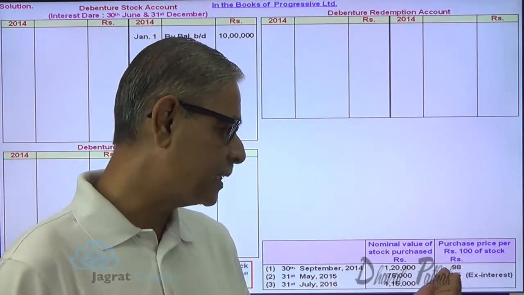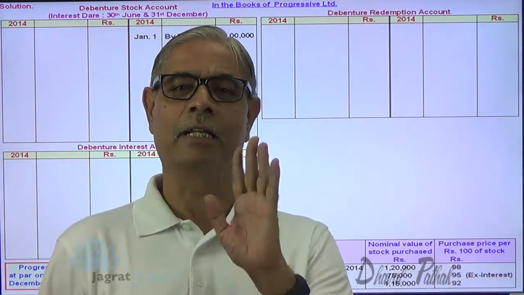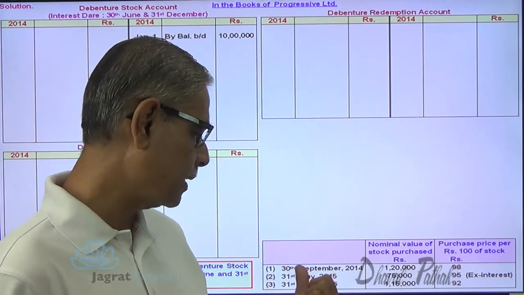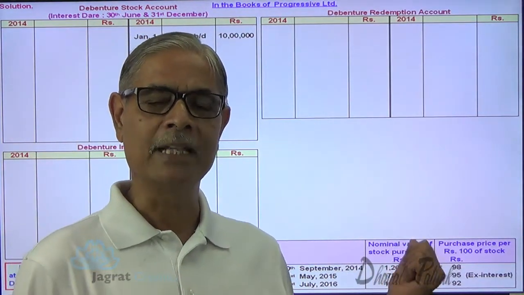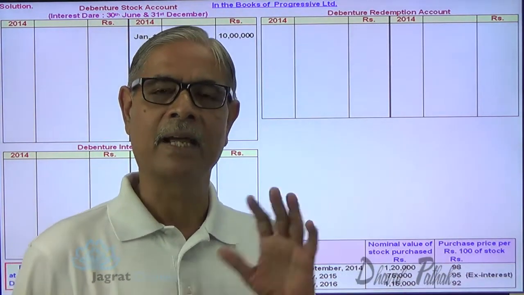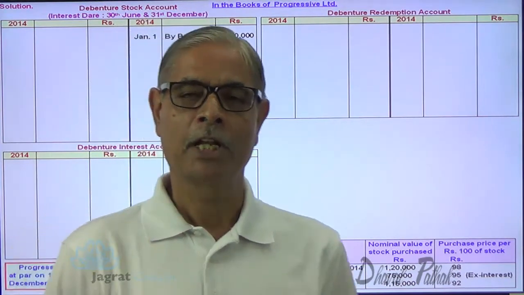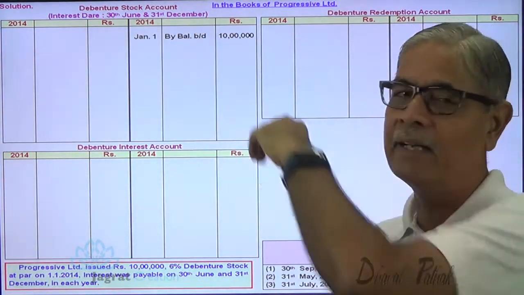So this ex interest purchase given implies that these purchases are cum interest. That's the interpretation. So on 30th September 2014, 1,20,000 face value own debenture stock was purchased at a cum interest price of 98.